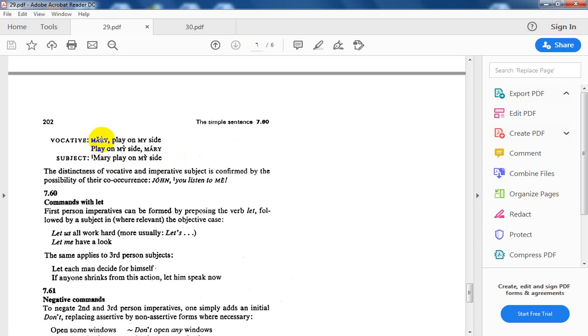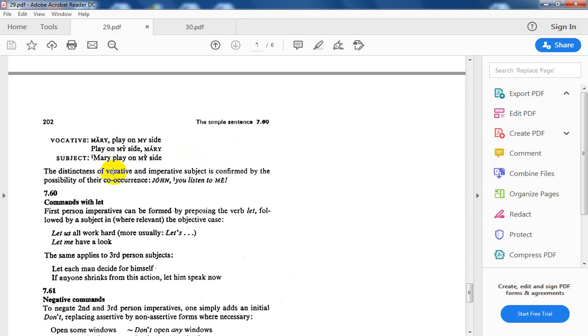Full rise tone unit, and the command: play on my side. This is the vocative. Here we made it later: play on my side, Mary. As if it changed from the initial position to the final position. If it is a subject in a command, Mary, without any full rise, without any tone unit, only ordinary tone: play on my side. It doesn't change position; it is only in the initial position.